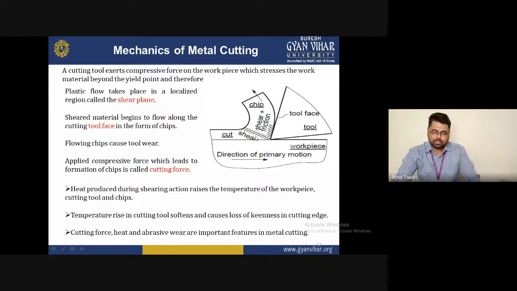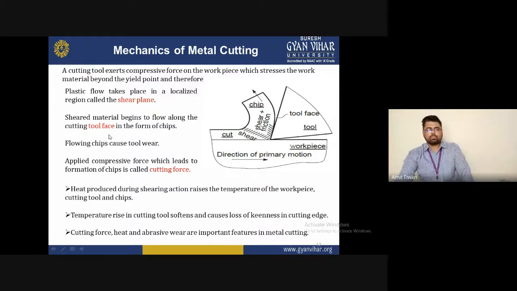You can see shear plus friction on the chip surface, that is, shearing of material and friction are generated. The combination of shearing and friction converts the maximum amount of energy into heat in the chip. That's why the maximum amount of heat is generated on the chip rather than on the tool and the workpiece.